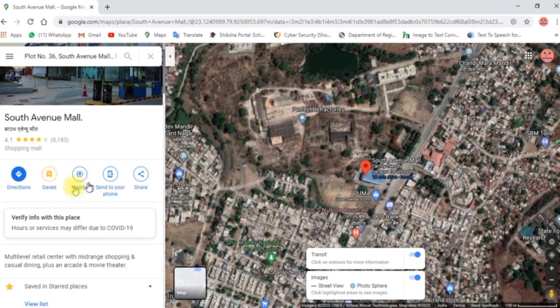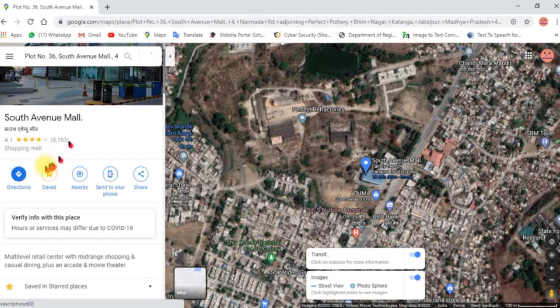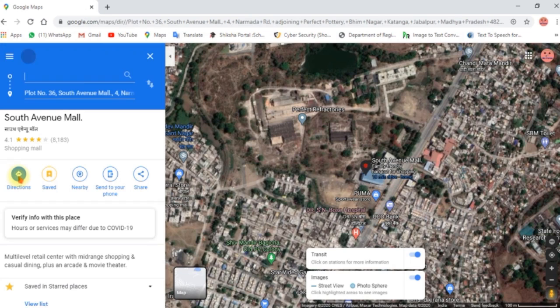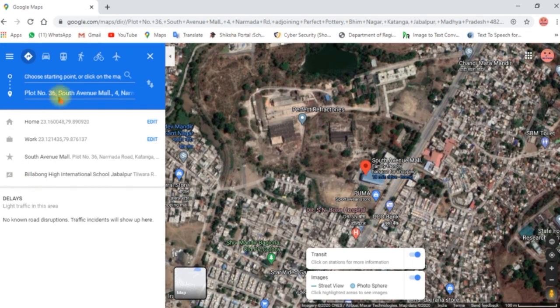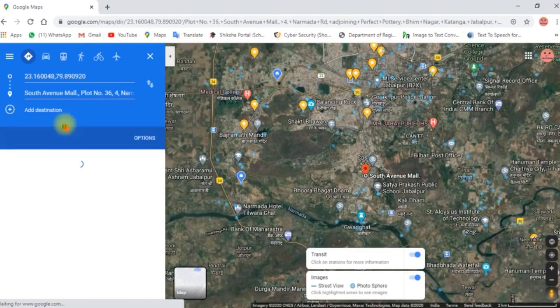Next, you can also search nearby places. If I click on it, you will see some nearby places, like restaurants, hotels, bars. If you want to reach that place from your location, you can get the direction also. Click on it. It is asking you from where. Since GPS is not there in the laptop, I can choose from my home.